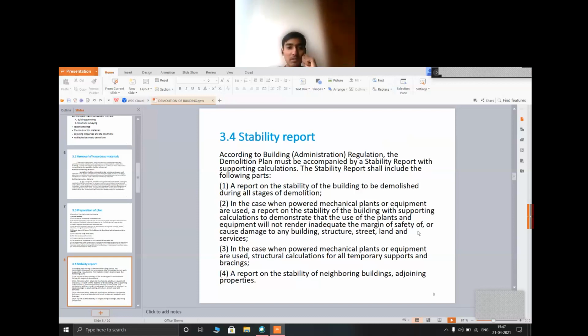The stability report shall include the following parts: a report on the stability of building to be demolished during all the stages of demolition; in the case when powered mechanical plants and equipment are used, a report of stability of building with supporting calculation to demonstrate that the use of plant and equipment will not render inadequate the margin of safety of or cause damage to any building structure, street, land, or nearby services; structural calculations for all temporary supports and bracings; and a report on stability of neighboring buildings and adjoining property.